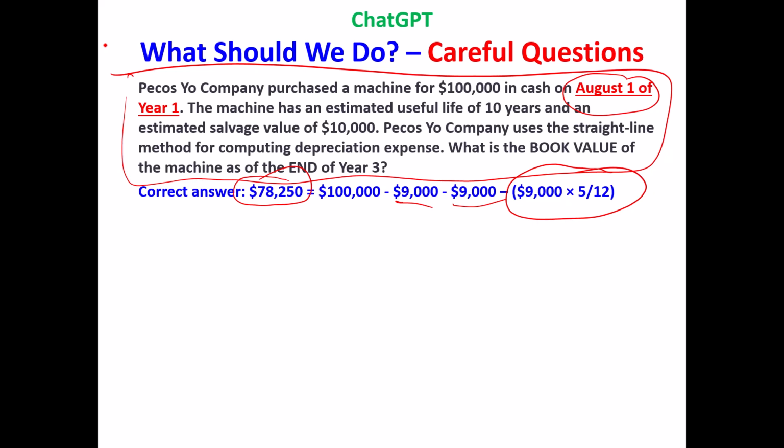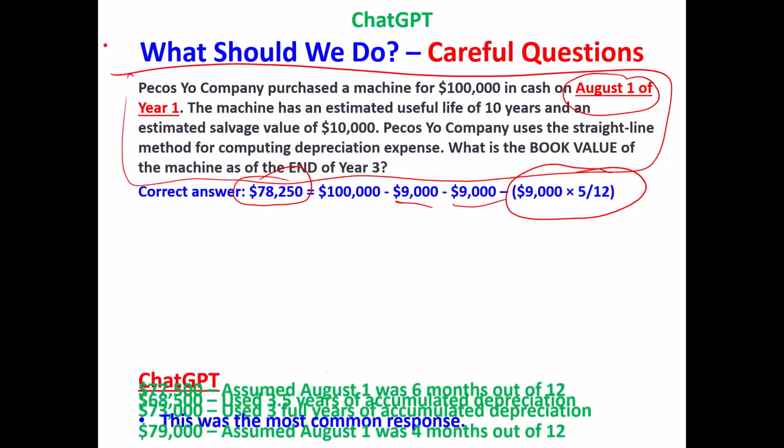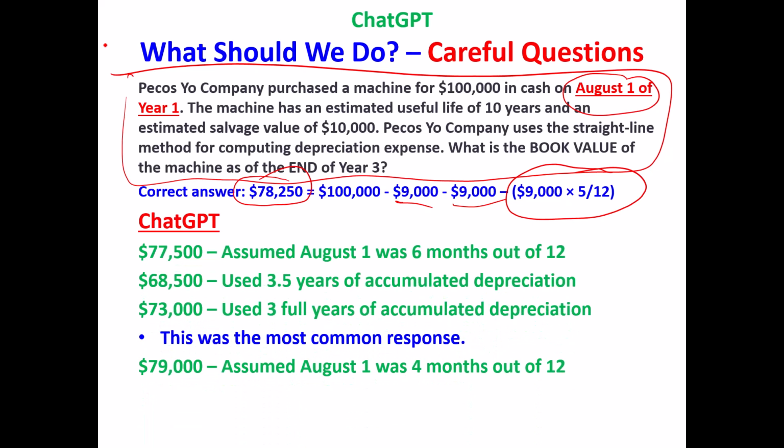It nailed the one before where the equipment was purchased on January 1st. Let's see how it does now. Well, its first answer was 77,500. I figured out, well, what did it do wrong? Well, it said that August 1st was 6 months out of 12. It was making a half-year assumption, I guess. Then it said 68,500, which means it was 3.5 years.